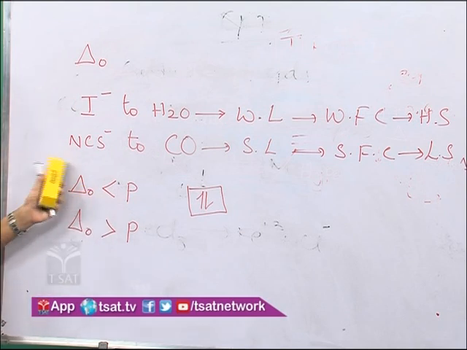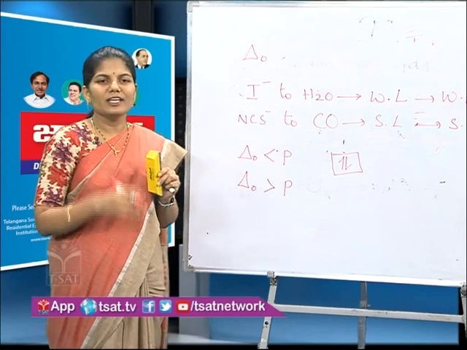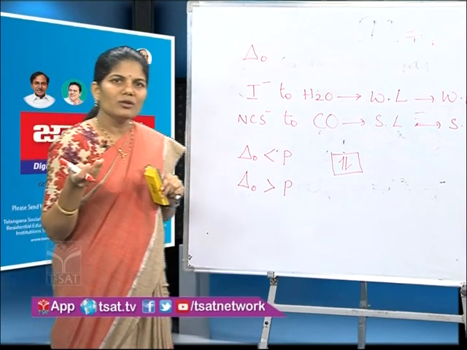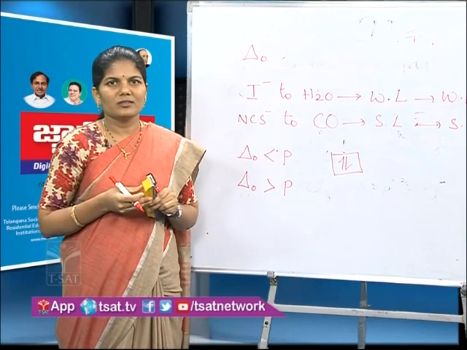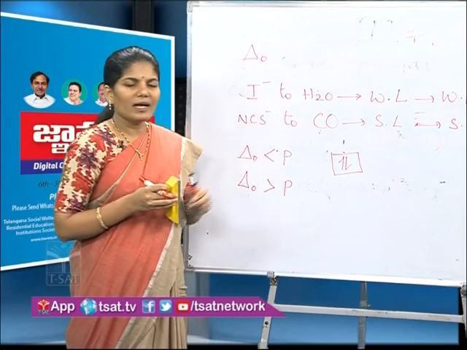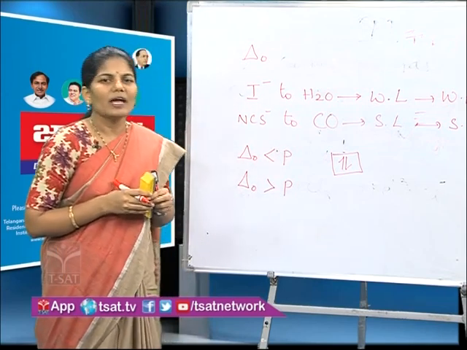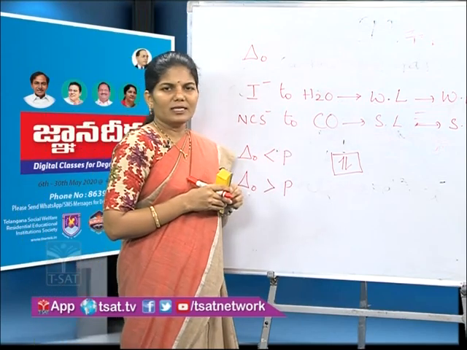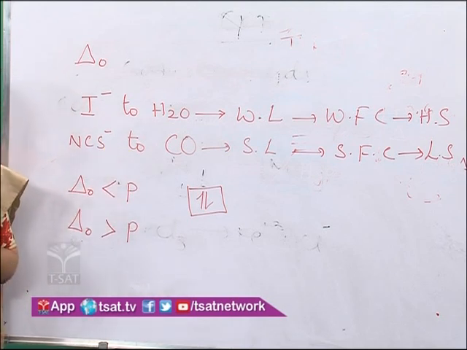High spin complexes follow Hund's rule. That means in the arrangement of the electrons, it follows Hund's rule. What is Hund's rule? Each orbital will get singly filled, and only then does pairing occur. So in the presence of weak ligands, the arrangement of the electrons takes place according to Hund's rule. Coming to the low spin complexes, that means in the presence of strong ligands, the arrangement of the electrons does not follow Hund's rule.